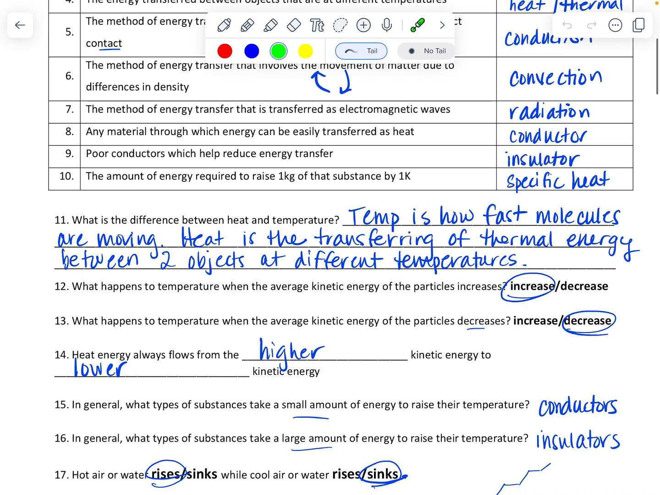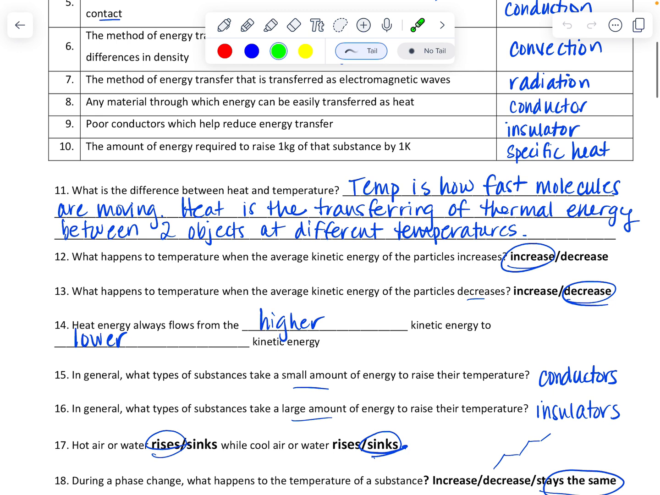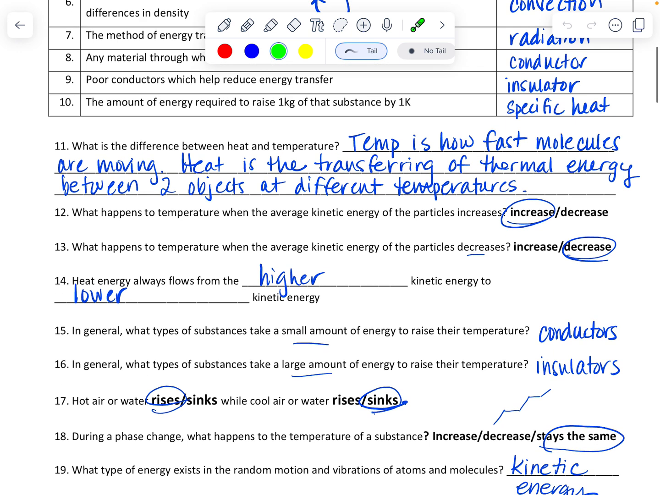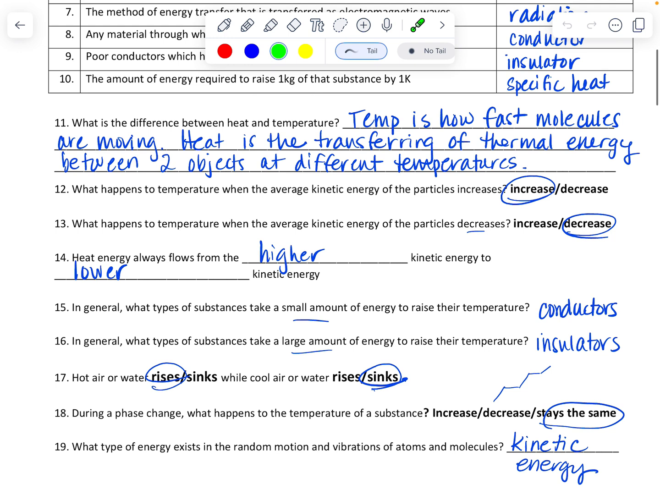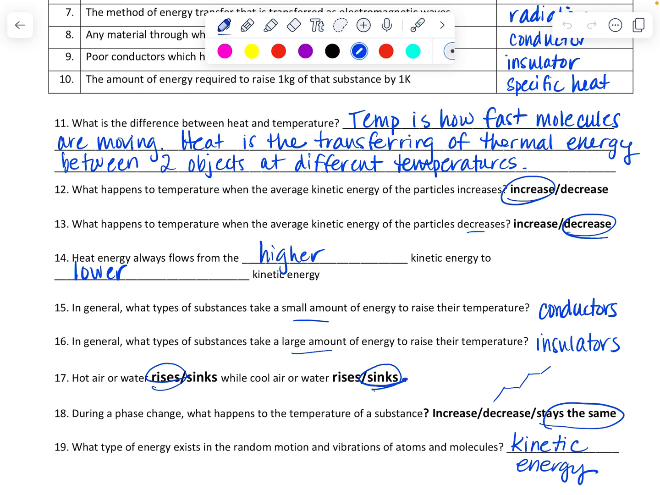In general, what types of substances take a small amount of energy? Those are conductors. Ones that need a lot of energy to change their temperature are insulators. 17, hot air or water will rise, while cool air or water will sink, like convection currents. It's less dense. You know, write that.